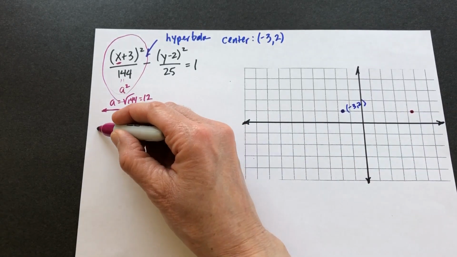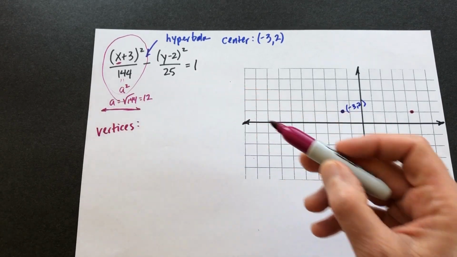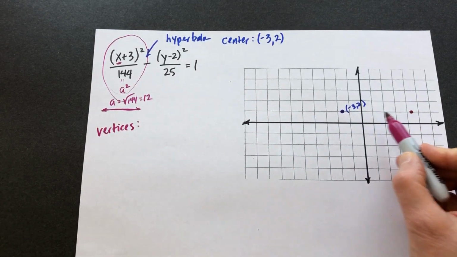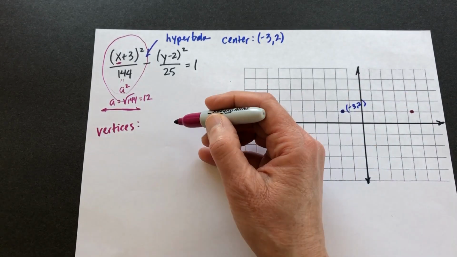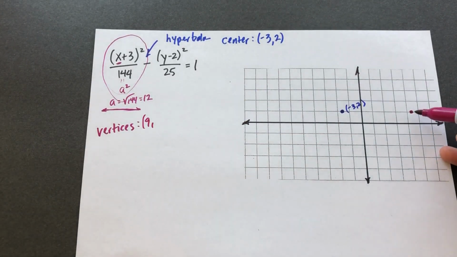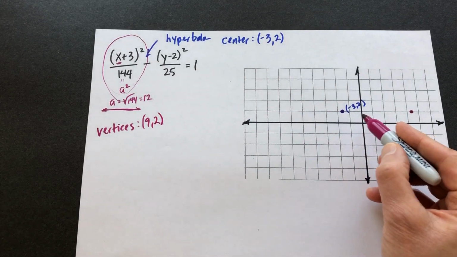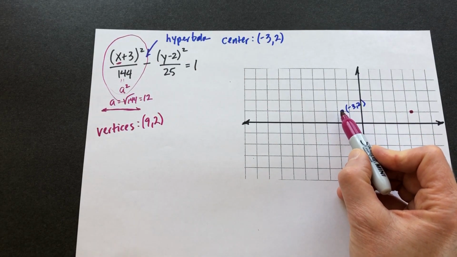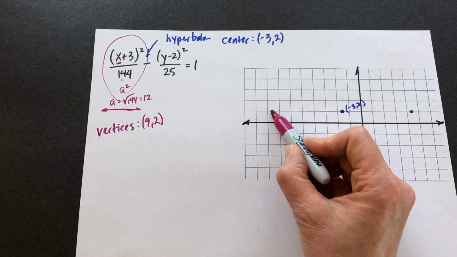And I'm going to write the vertices over here. So my vertex on the right here is -3 plus 12, in other words, +9. Same y value as the center, so 2. And then I'm going to move left from the center, 2, 4, 6, 8, 10, 12.